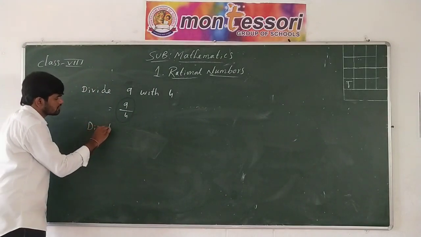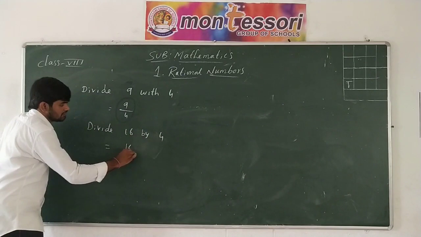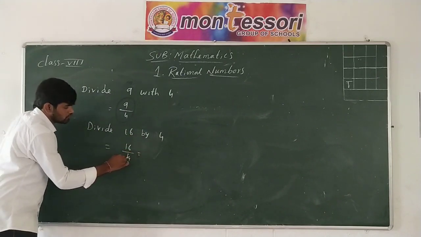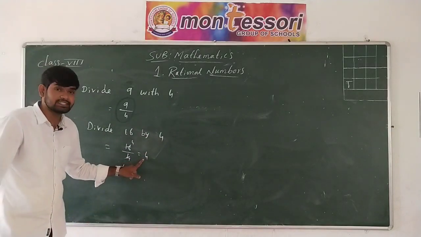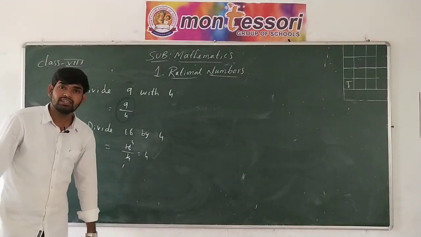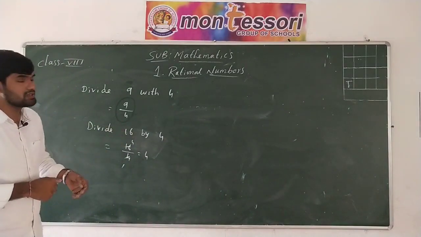Divide 16 by 4. What is the result? 16 is the dividend and 4 is the divisor. 4 ones are 4, 4 fours are 16. What is the quotient? The quotient is 4, and 4 is an integer. Now what can we conclude from these examples, or from the above observations, when you divide